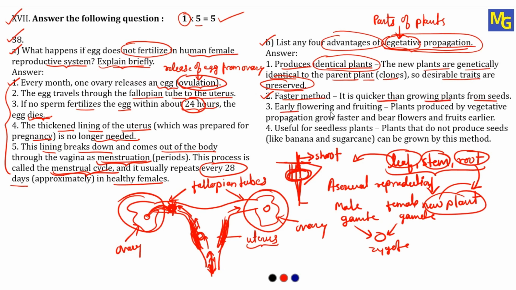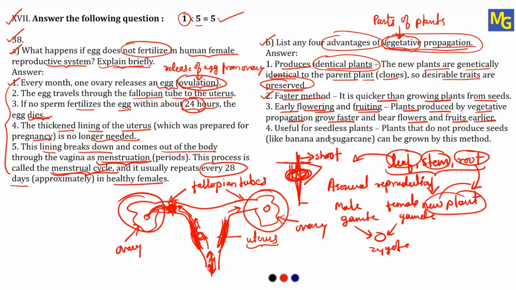Third one, early flowering and fruiting. The same reason we can give here. In case of seed, it will take more time to grow from the seeds, then it will take more time for flowering as well as fruiting. But in case of asexual reproduction, that is vegetative propagation, because we are using a part of the plant, it grows faster. If it grows faster, flowering and fruiting will be faster in those plants. So here I have written, plants produced by vegetative propagation grow faster and bear flowers and fruit earlier.